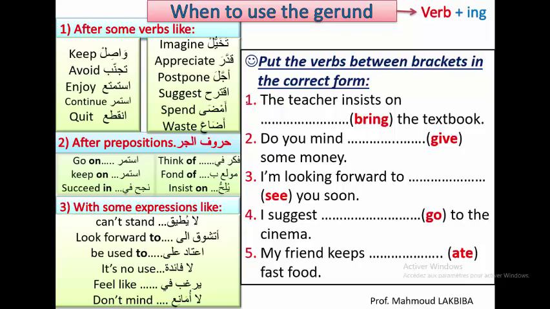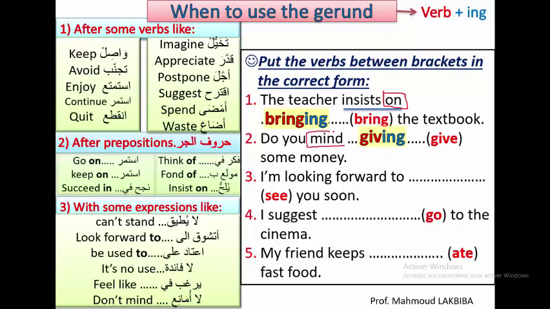This is correct. 1. The teacher insists on to bring or bringing? Which one is correct? Bringing. Why? Because we have insist on, and on is a preposition. Number 2. Do you mind giving? Because we have mind, or do you mind.